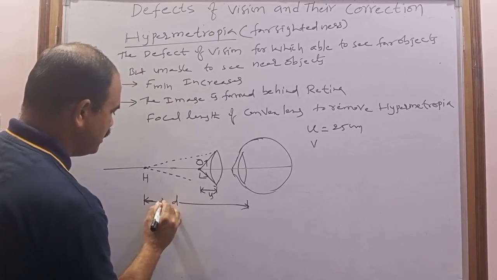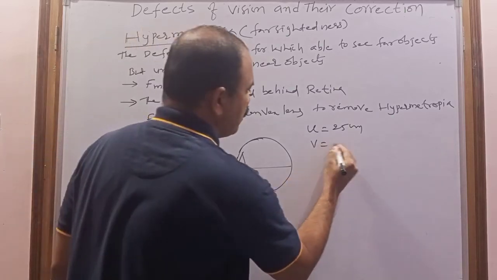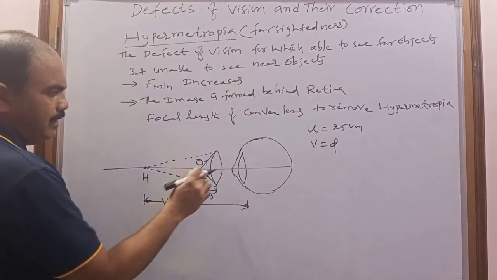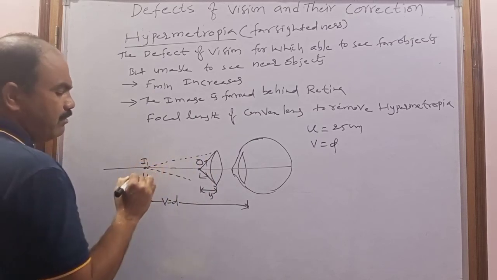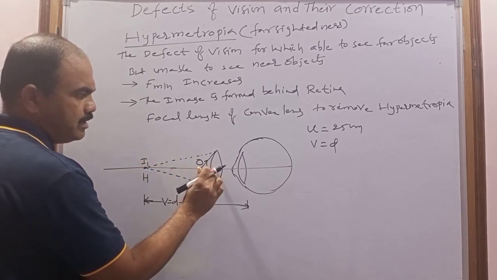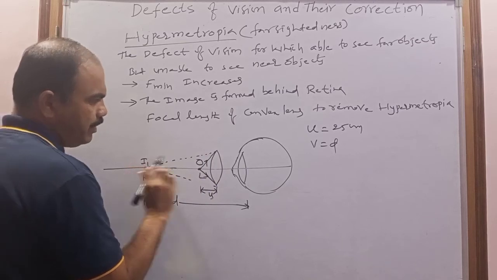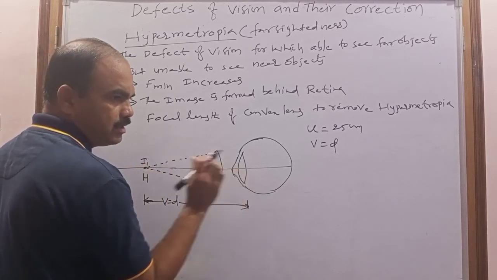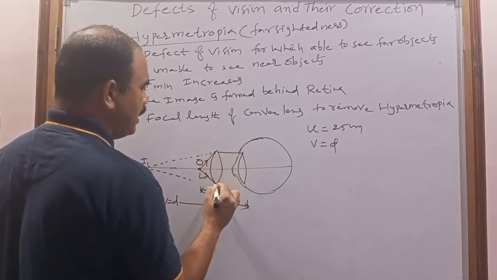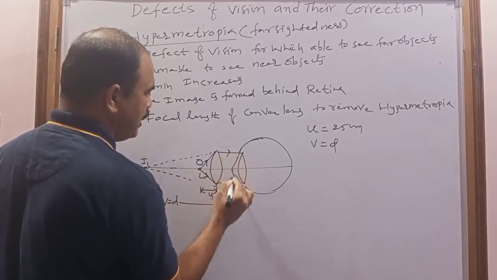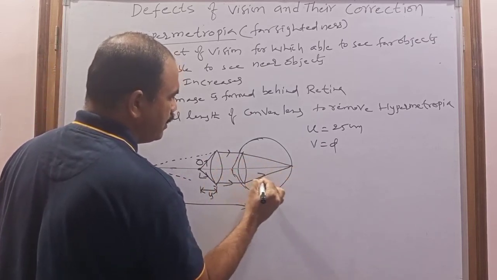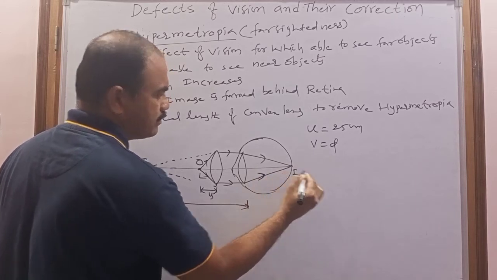This image distance is nothing but D. So now V equal to D. Now here, what is formed? I1. I1 is the image formed by this convex lens. Then this I1 can act as the object for whom? This eye lens. So finally the eye lens forms the image on the retina. This is the final image.